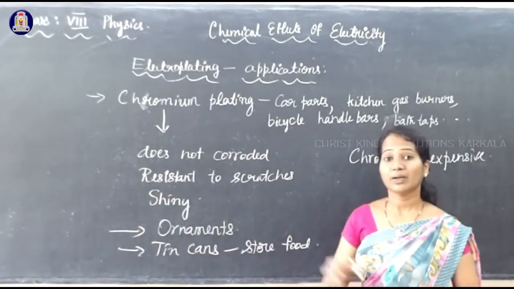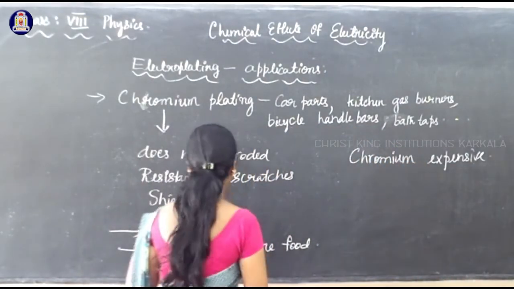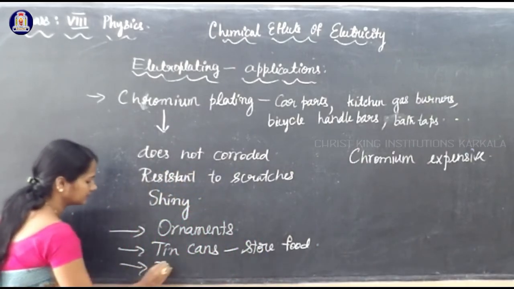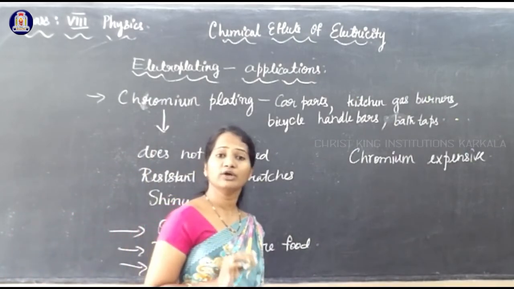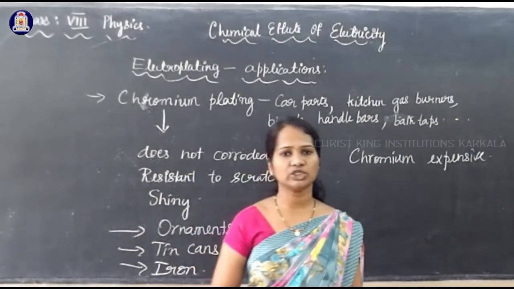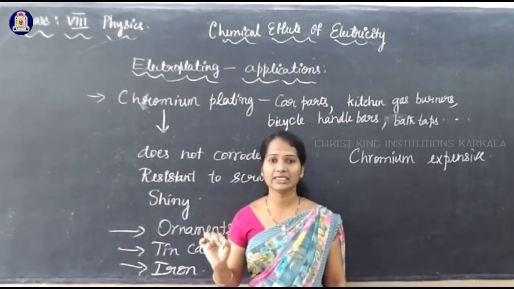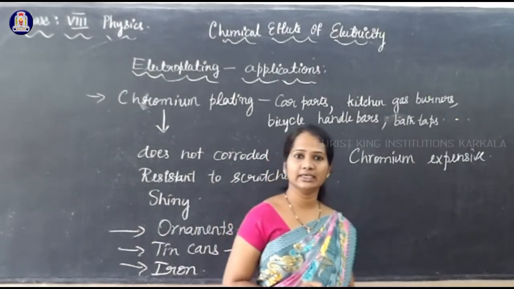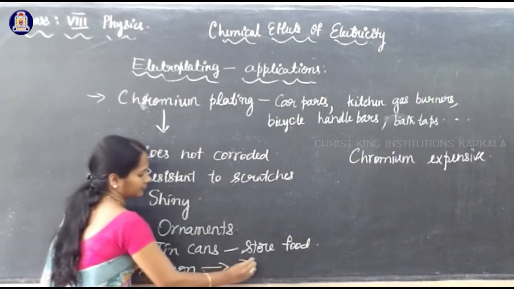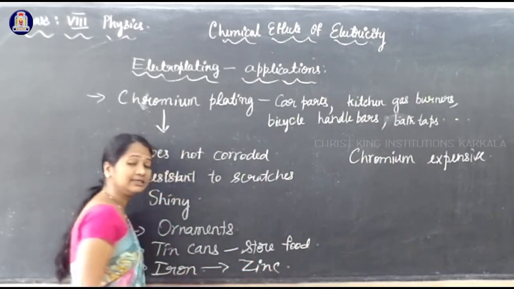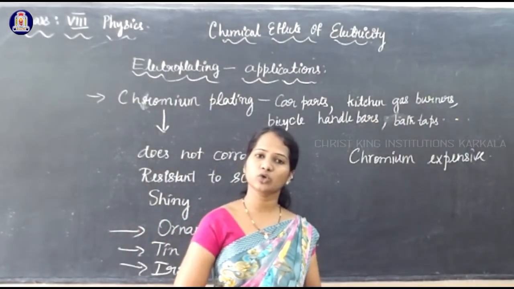And also the bridges as well as automobiles, they are made using iron. But as I said, one of the very important limitations of iron is that it gets corroded or rusted very easily. Therefore, what is done here? This iron is electroplated with zinc to avoid the rusting as well as corrosion.